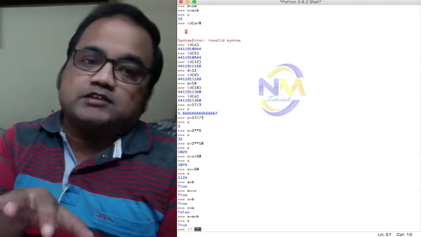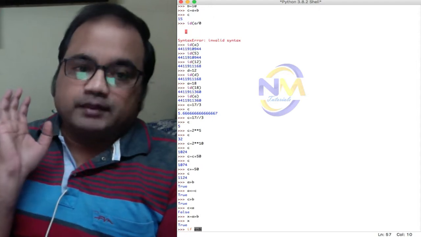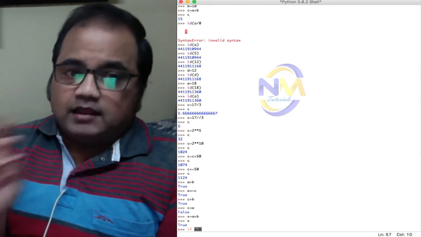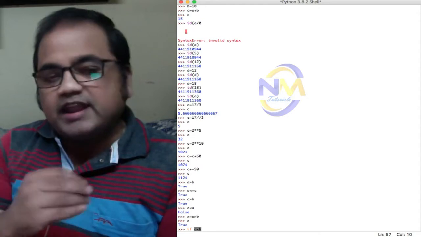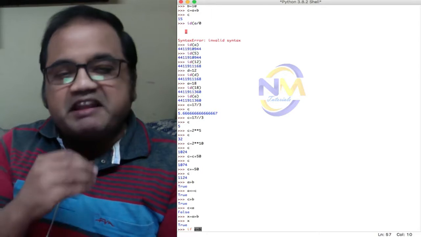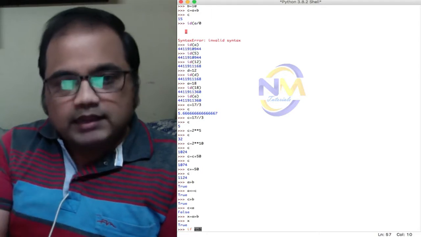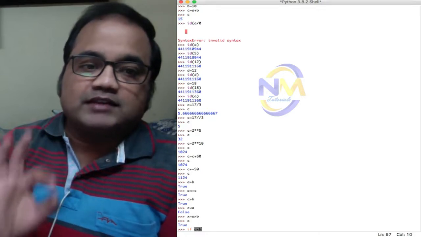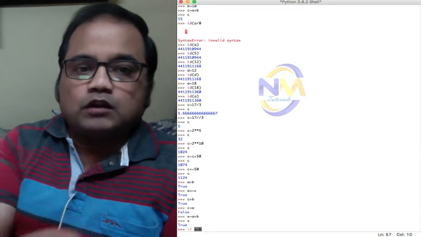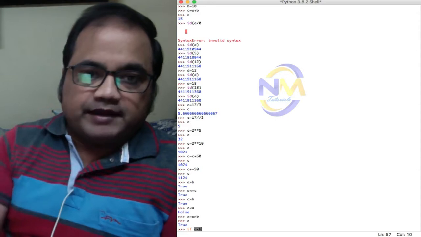When it returns false, the while loop stops, right? So while, for and if never check the conditions. They only test the result of the condition, whether the result is true or false, right?